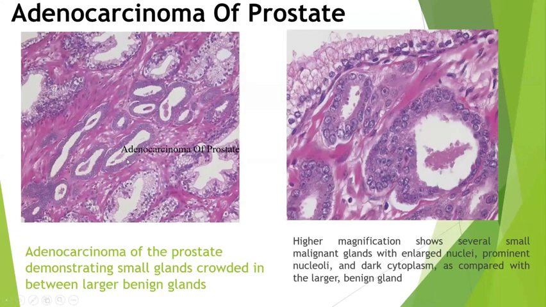So here you can see these are the malignant glands with a back-to-back arrangement and complete absence of the myoepithelial layer. You are not able to see the myoepithelial layer. And these are the pleomorphic cells lining the glands, with dark cytoplasm and prominent nucleoli, which you can see. And there is some kind of necrosis filling up the glands.